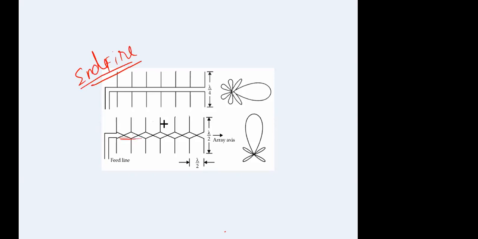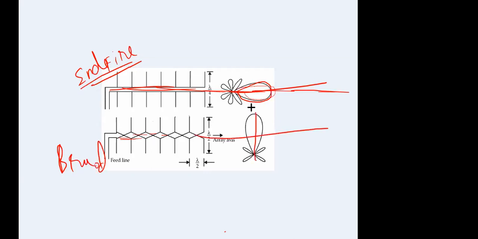But from the radiation point of view, this is end fire, this is broadside array, and this is the axis of the array. If a radiation pattern is along the array axis, then that is an end fire array. If it is perpendicular to the array axis like this, then it is a broadside array.